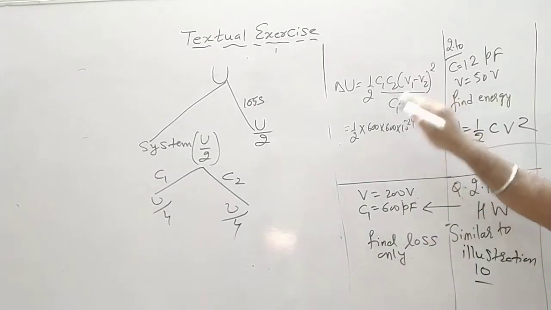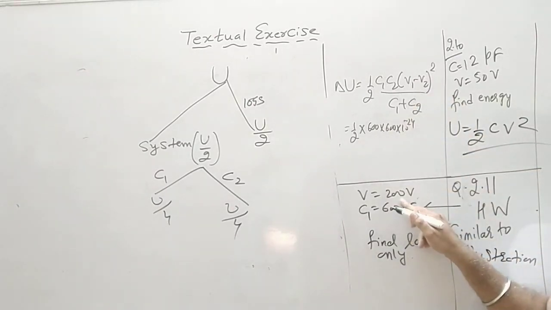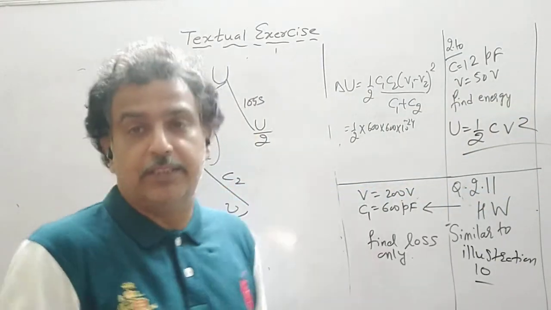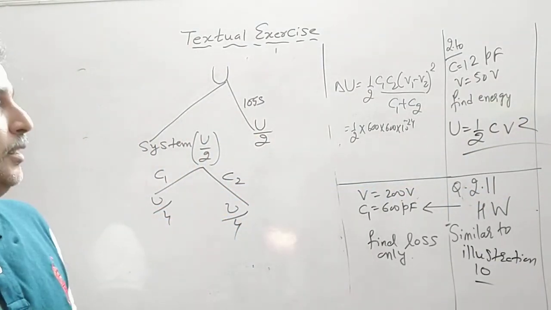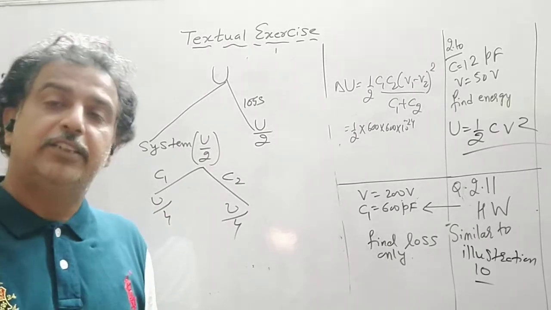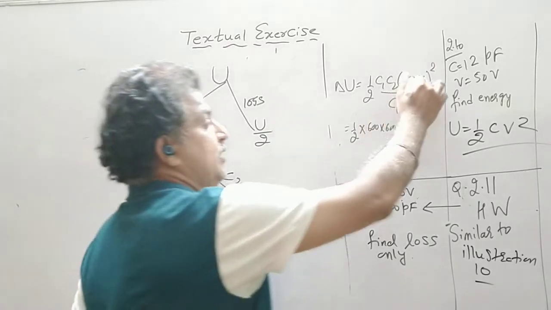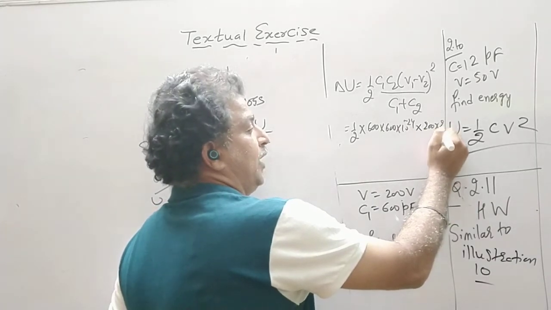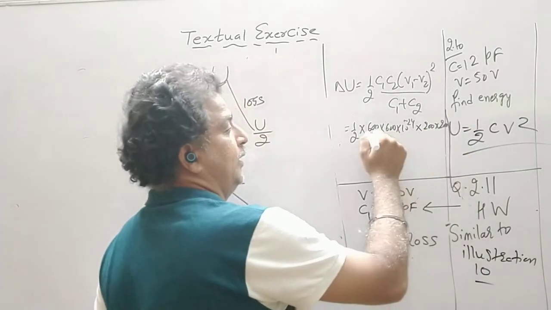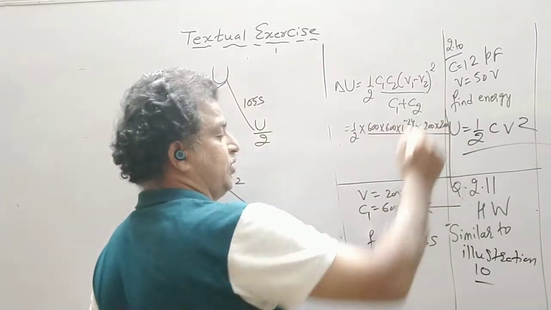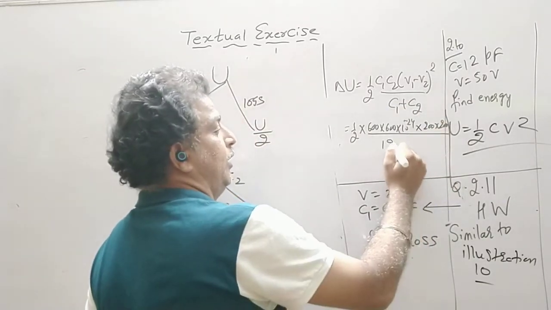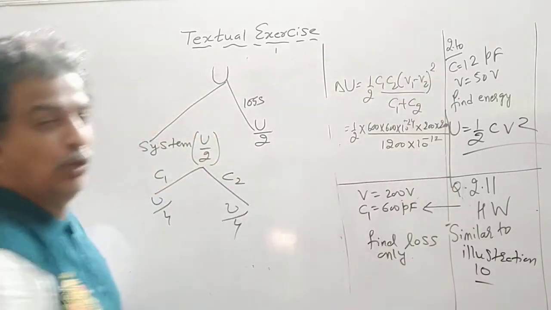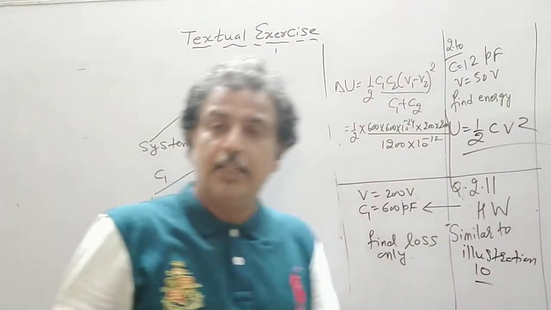Then V1 is 200 volt. V2 means C2 was not connected to a battery. The battery is removed and C2 is connected to C1. So V2 is 0. So it is V1 square. So 200 multiplied by 200 divided by C1 plus C2, that is 1200 into 10 raised to minus 12. So you do all the calculation and find out the loss.